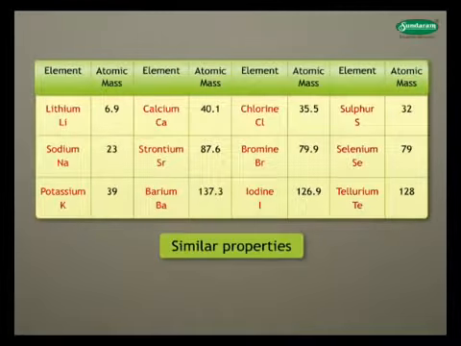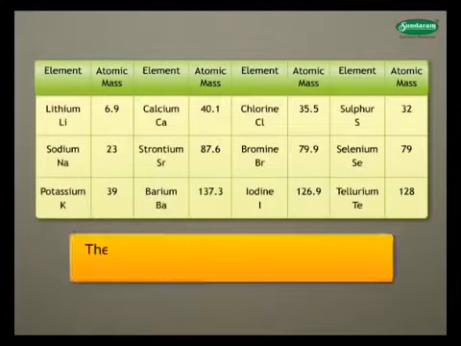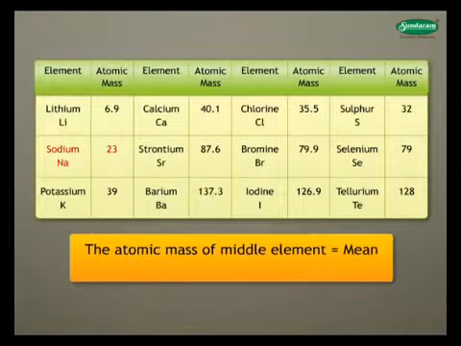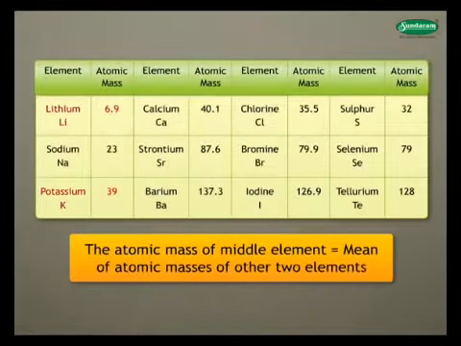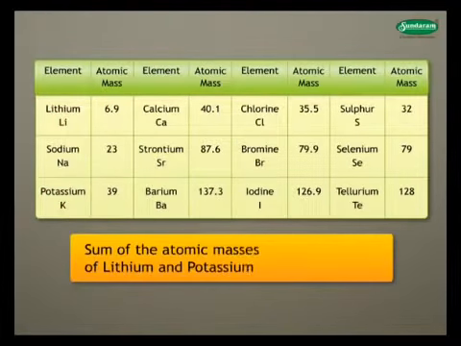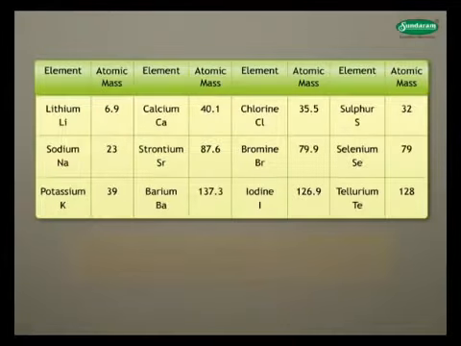These groups were called as triads. In these triads, atomic mass of middle element was approximately the mean of the atomic masses of the other 2 elements. For example, sum of atomic masses of lithium and potassium is 46. Mean of their masses is 23.